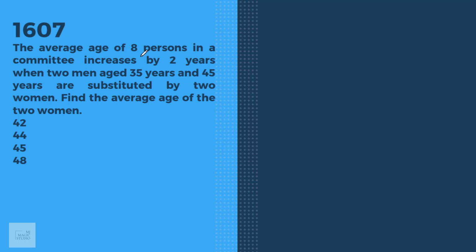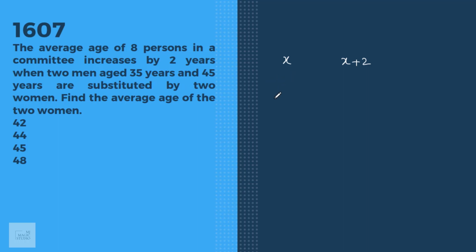The average age of 8 persons in a committee increases by 2 years. Okay, first the average was X, now it becomes X plus 2. This is the age of 8 persons when 2 men aged 35 years and 45 years are substituted by 2 women.